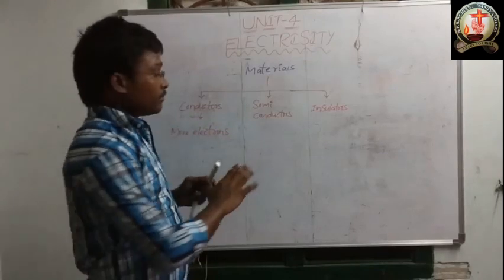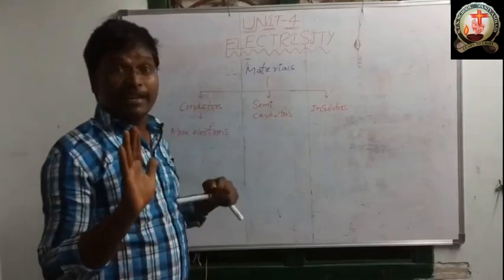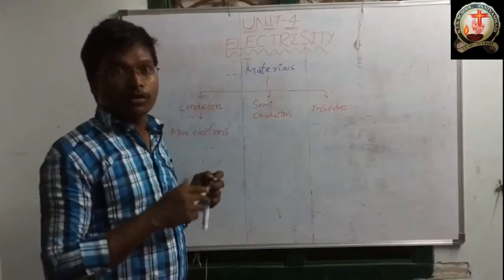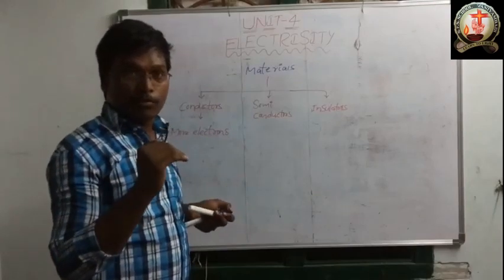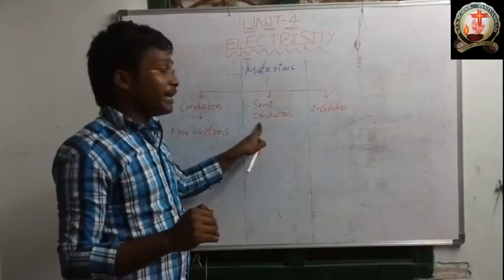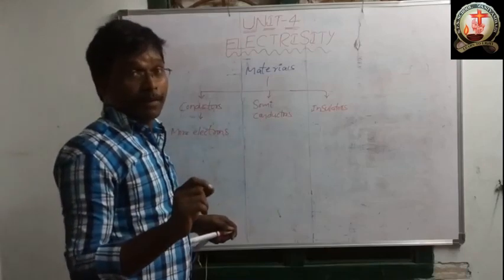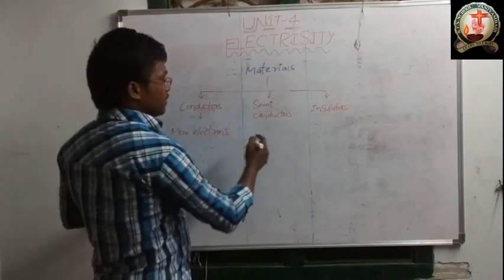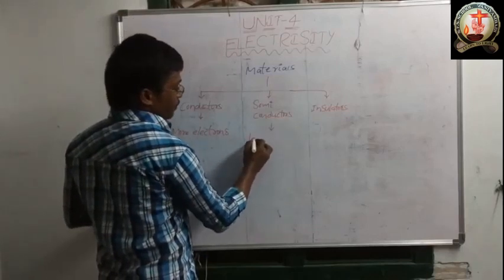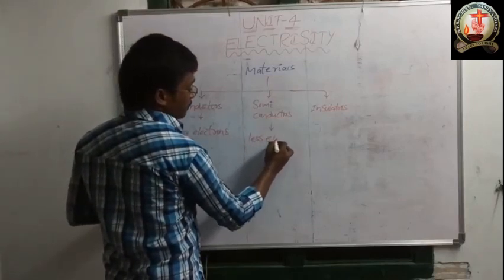The materials having less number of electrons, we should call semiconductors. So semiconductors have less electrons.